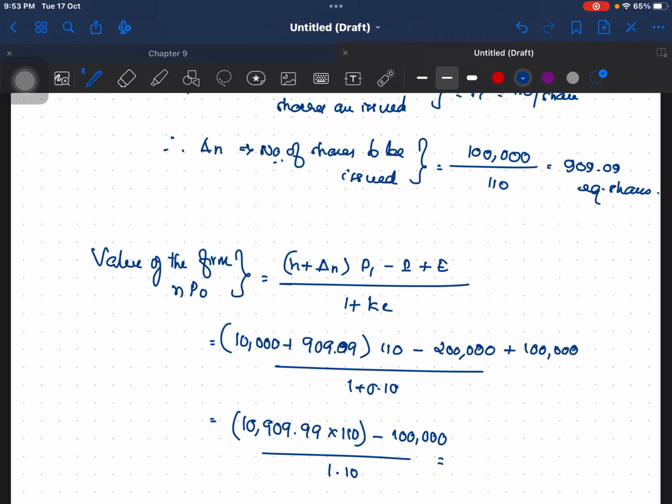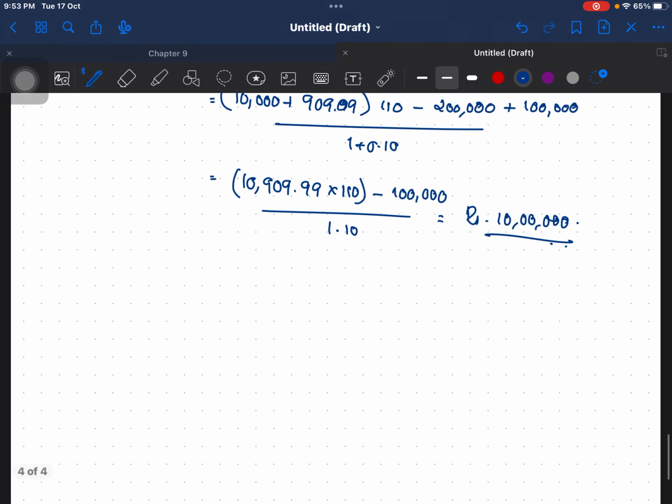If you do this calculation, it comes to almost around 10 lakhs, rounded off to 10 lakhs.